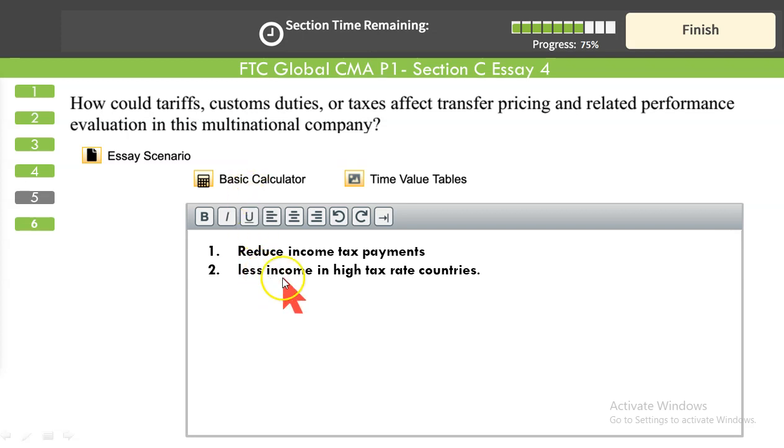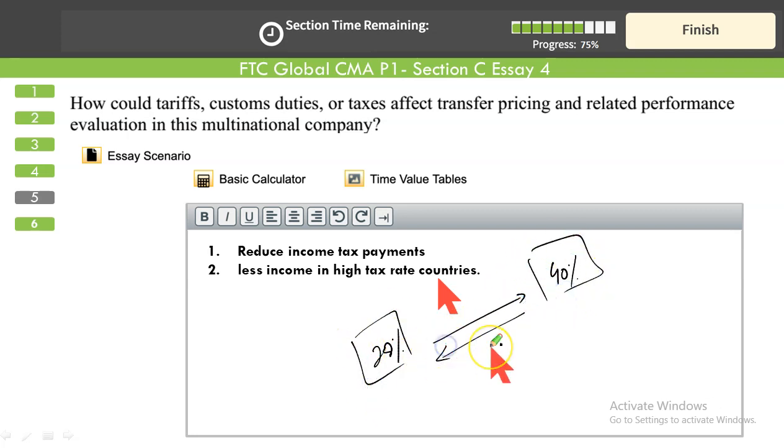They will disclose less income in those jurisdictions, in those countries where tax rates are high. For example, the average tax rate in Pakistan is around 40%, and we have a subsidiary in the US, where the average tax rate is 20%. These subsidiaries will transact their buying and selling with each other in such a way as to show the lowest income here, so as to pay less taxes, and release this income in the US so as to pay tax at the rate of 20%.